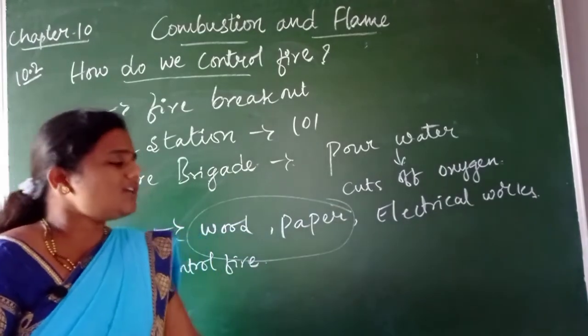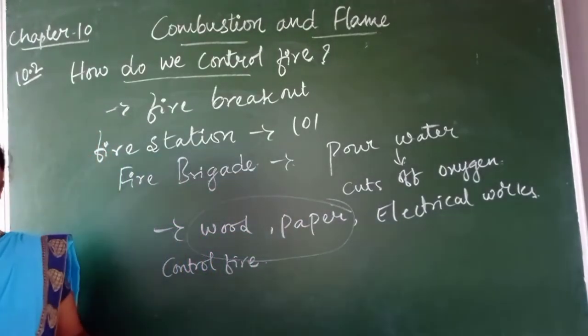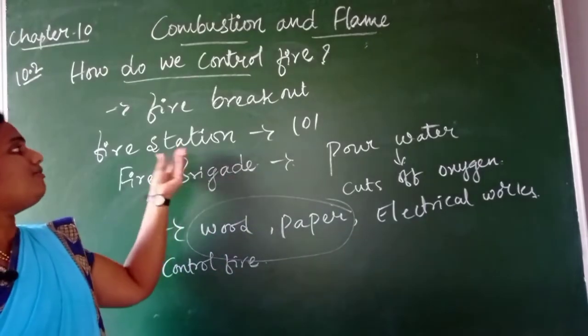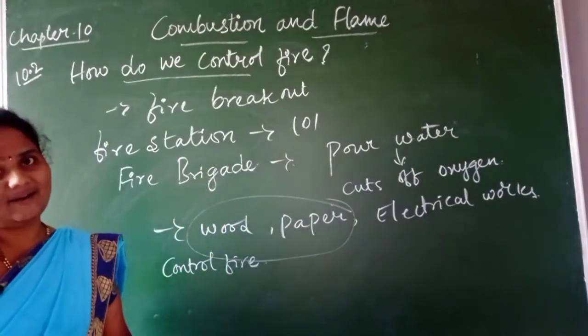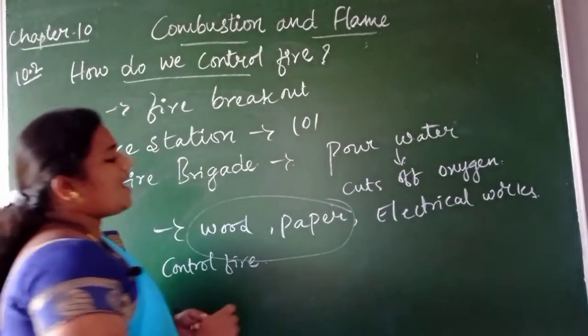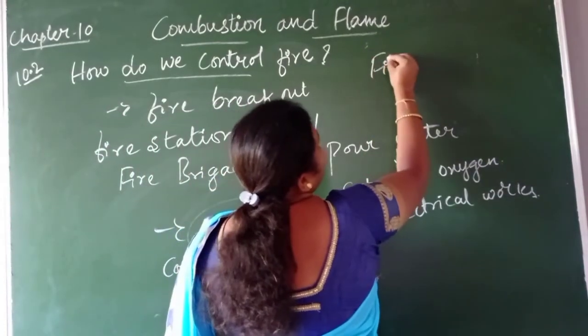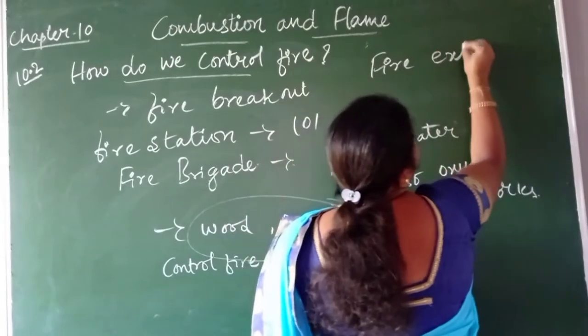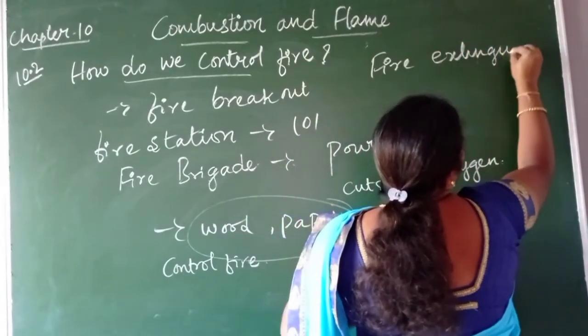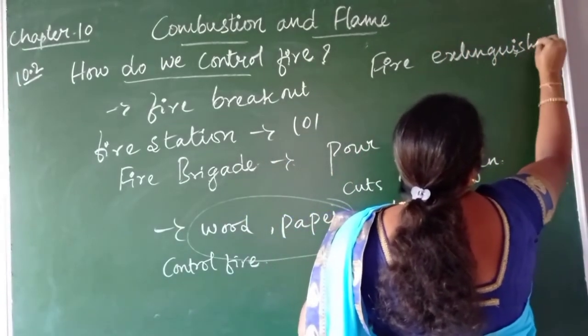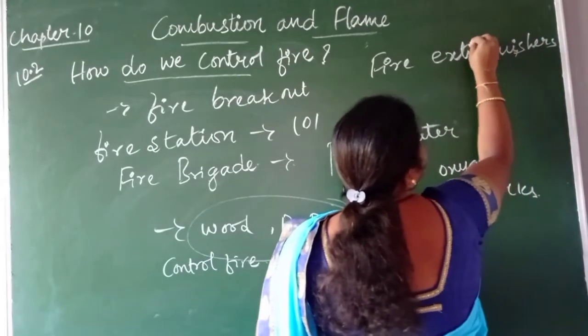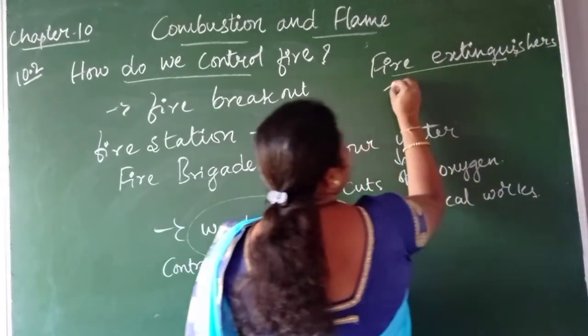Because of that reason, we have a wide variety of fire extinguishers, children. What do we have? Fire extinguishers. One is water.